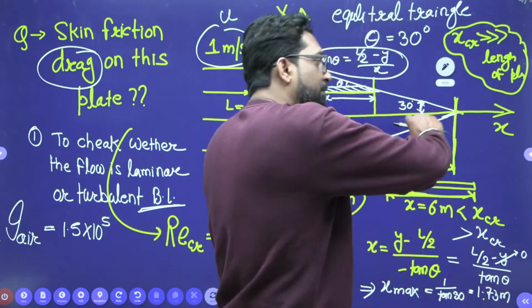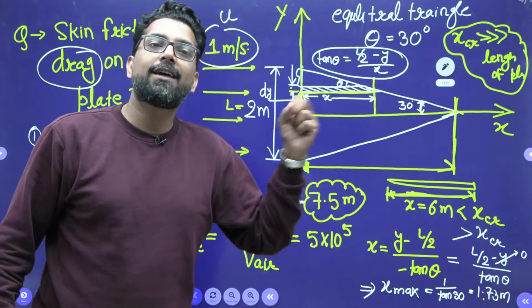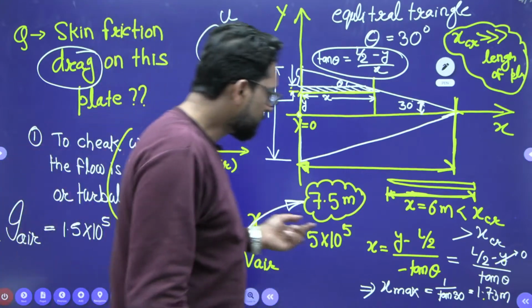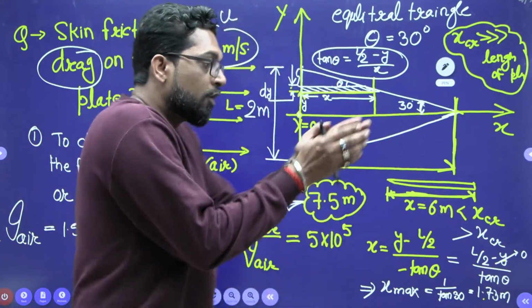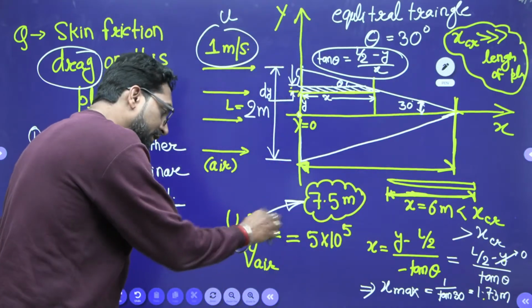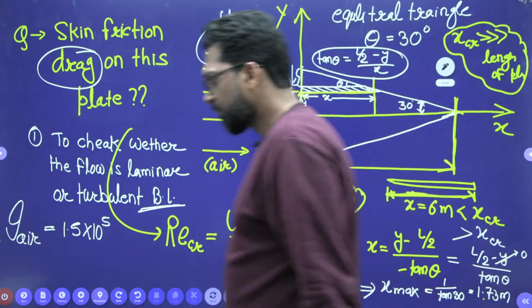If we extend the plate up to 7.5 meter, the flow is supposed to be laminar. So that we can assume this. This is the concept of critical distance. Along that we have to calculate it. Okay.